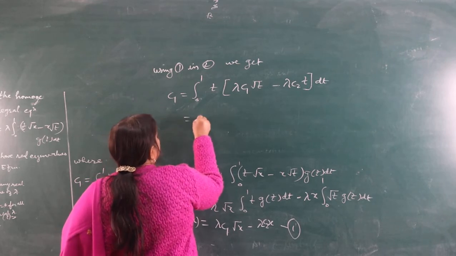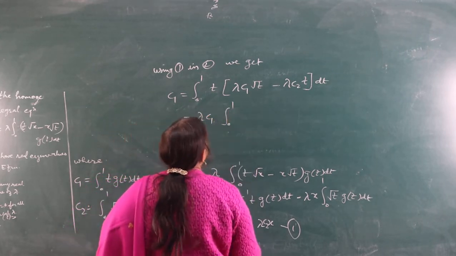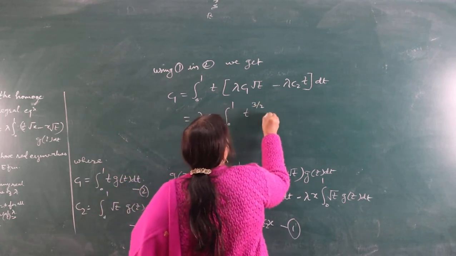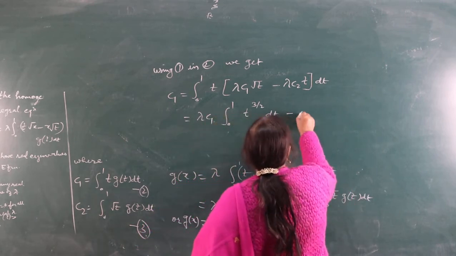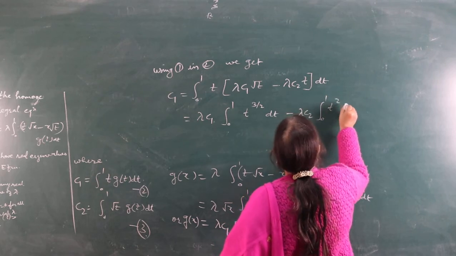This is equal to λ c1 ∫ from 0 to 1 of t^(3/2) dt minus λ c2 ∫ from 0 to 1 of t² dt.